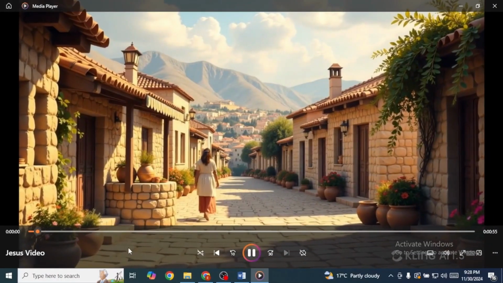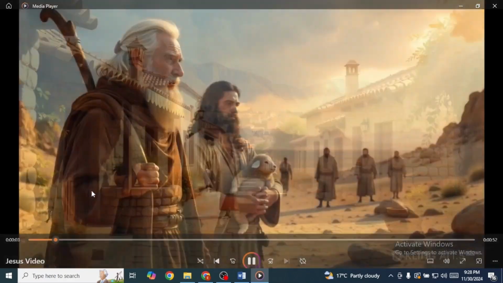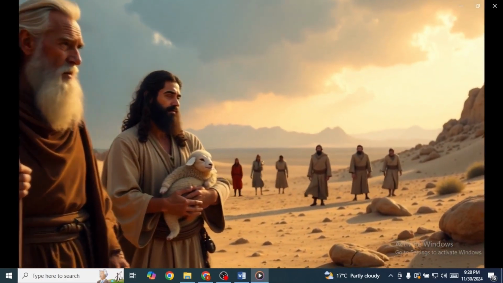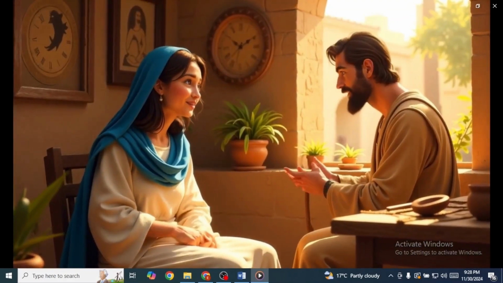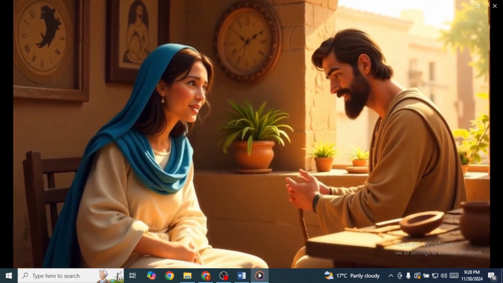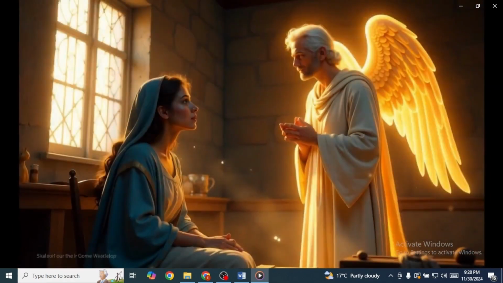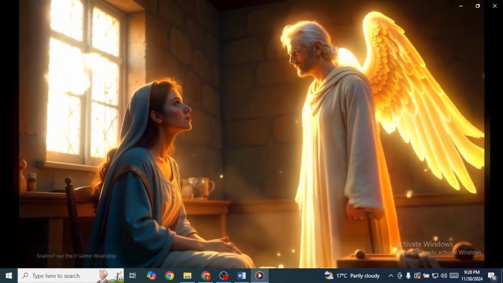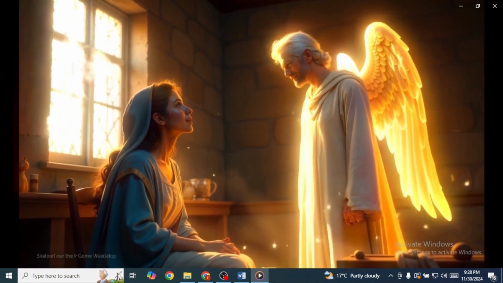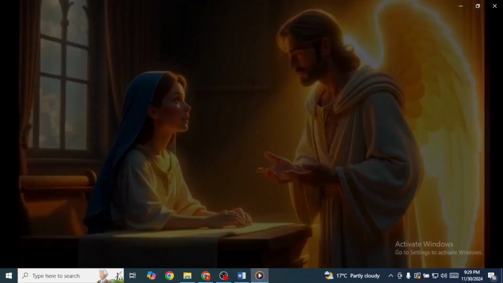Our story begins in a quiet town called Nazareth. It was a time of great longing for the promised Messiah. A young woman named Mary lived there, betrothed to a carpenter named Joseph. One day the angel Gabriel appeared to Mary and said, "Greetings, you who are highly favored. The Lord is with you."